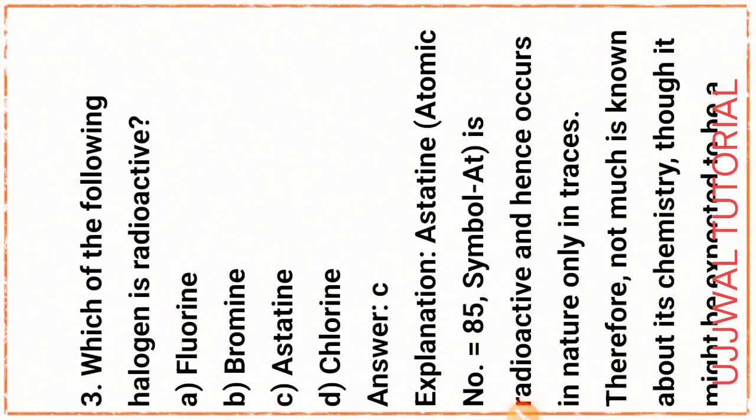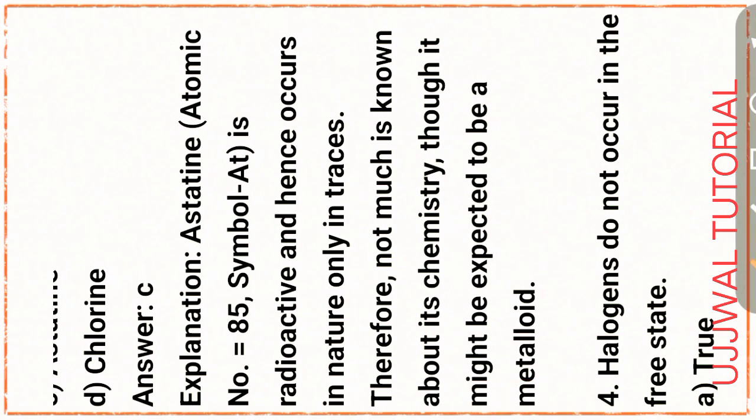This indicates that fluorine has a high tendency to gain electrons from other elements with lower electronegativities. Next question, question number 3. Which of the following halogen is radioactive? That is option C, astatine. Due to explain for this part, astatine, that is atomic number 85 and symbol At, is radioactive and hence occurs in nature only in traces.